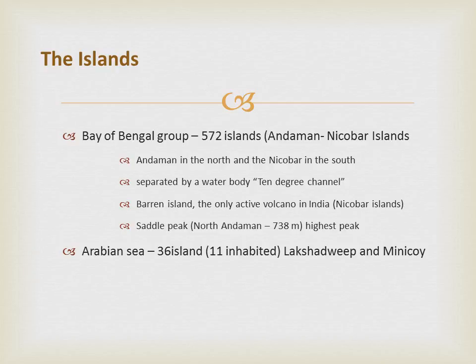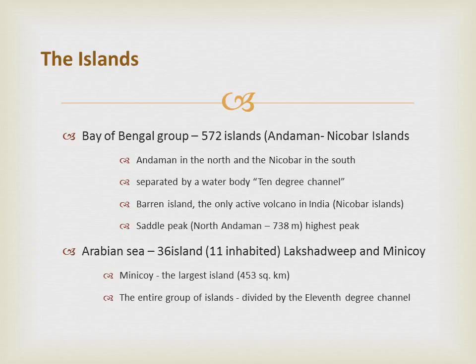It is believed that these islands are an elevated portion of submarine mountains. Some important mountain peaks in the Andaman and Nicobar Islands are Saddle Peak, that is North Andaman, 738 meters, then Mount Diavolo, Middle Andaman, that is 515 meters.